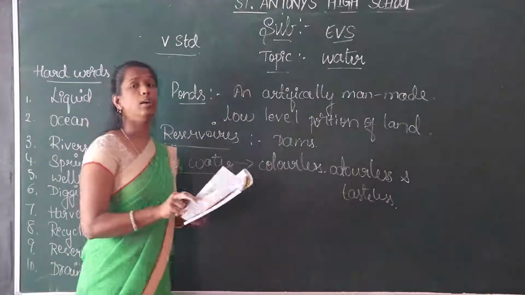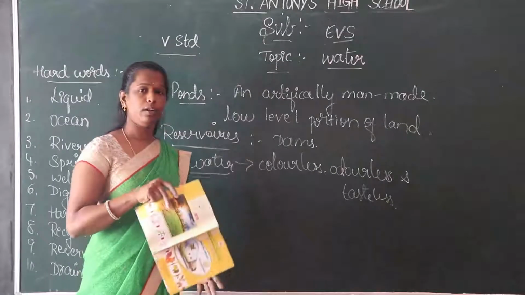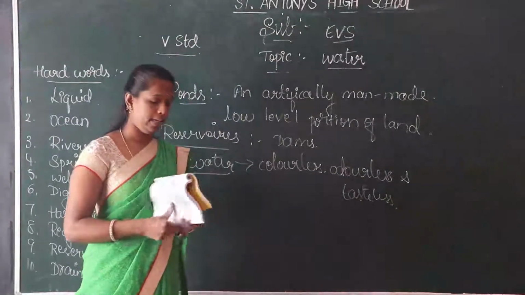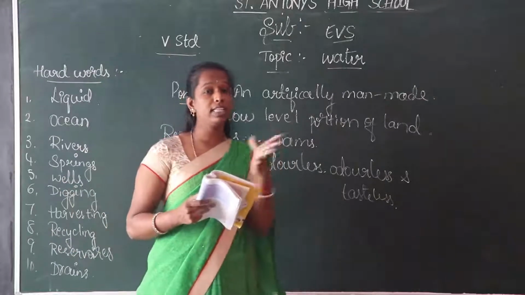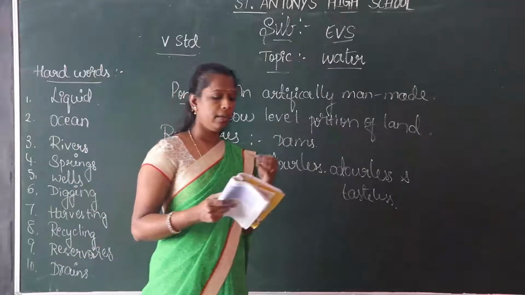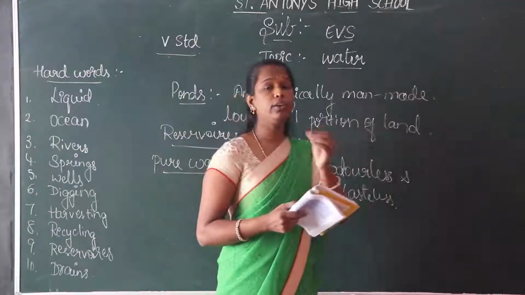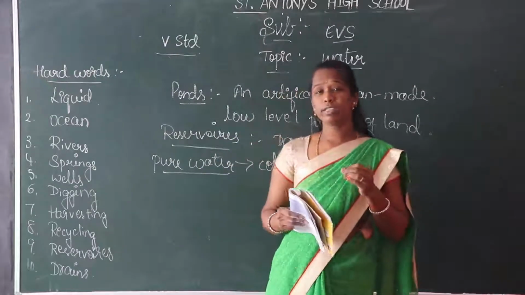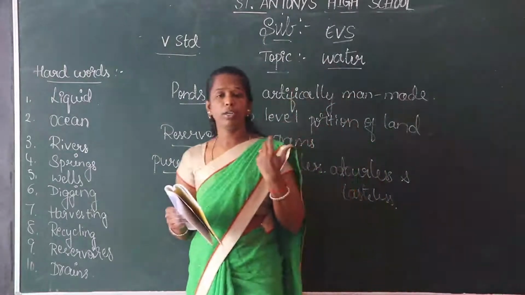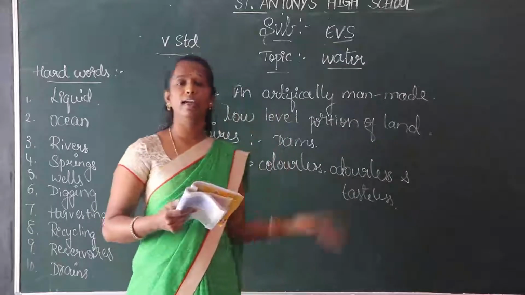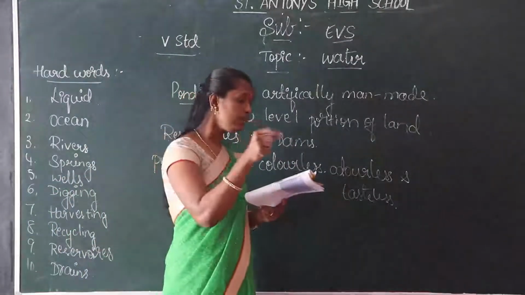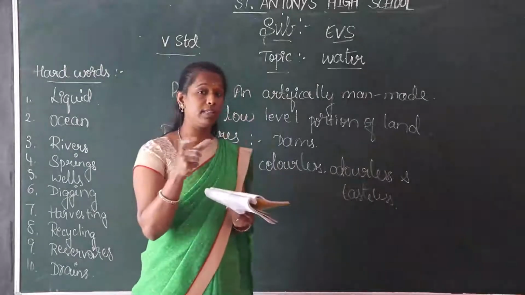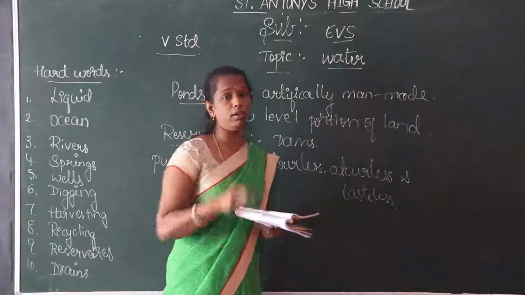And next, how does water get polluted? Yes, nowadays water gets polluted physically by mud, garbage, papers, plastic, food residues, clothes. We are also mixing industrial waste into the water.